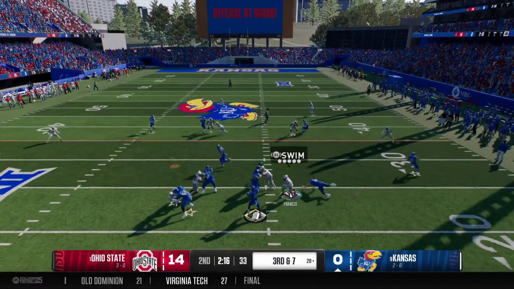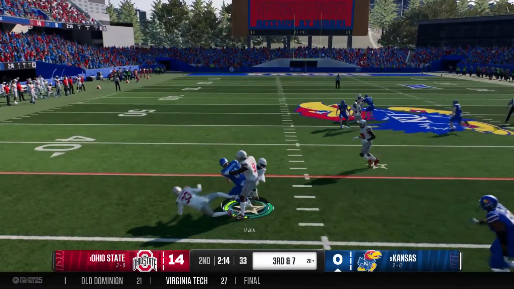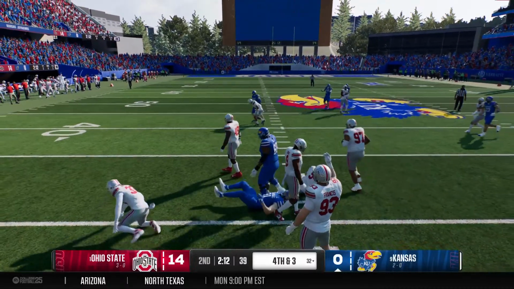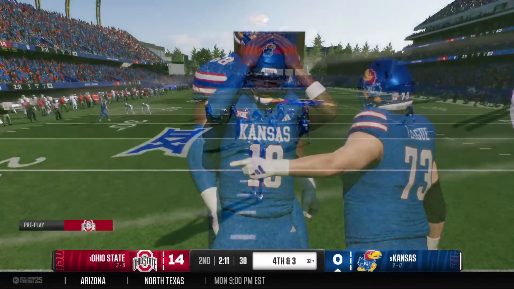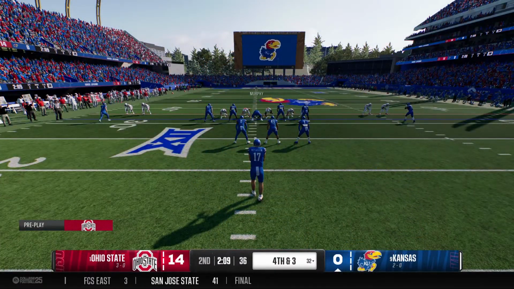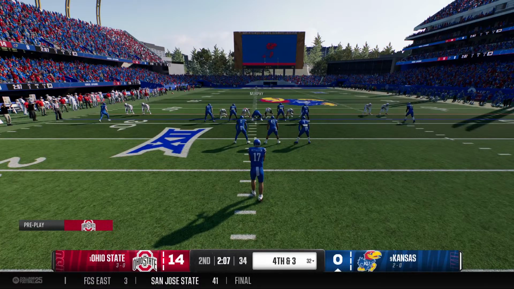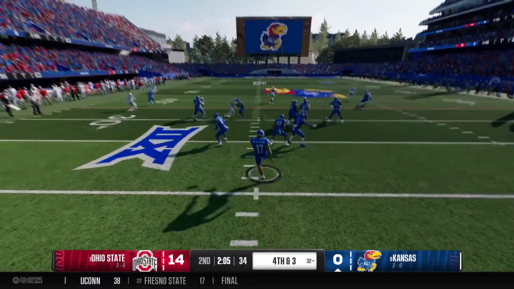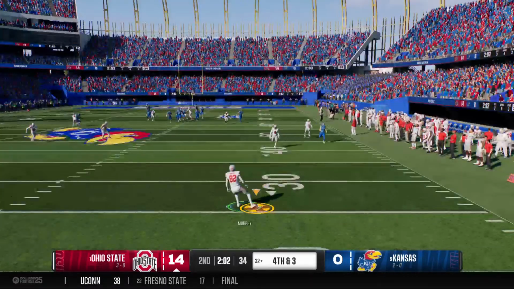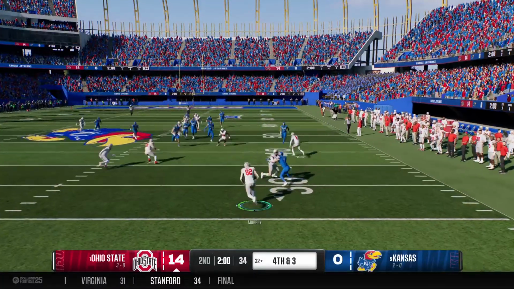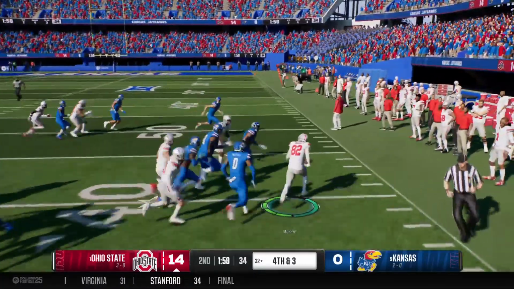And he'll drop back here on third down. Finds that big tight end for a short pass. The defense stops him just short of the marker. That'll bring up fourth down. And the Jayhawks will line up to punt it away. On the return, it's Murphy.